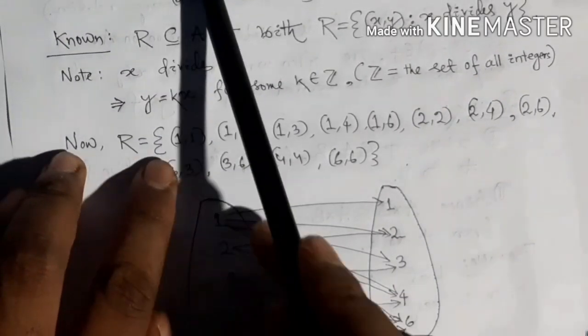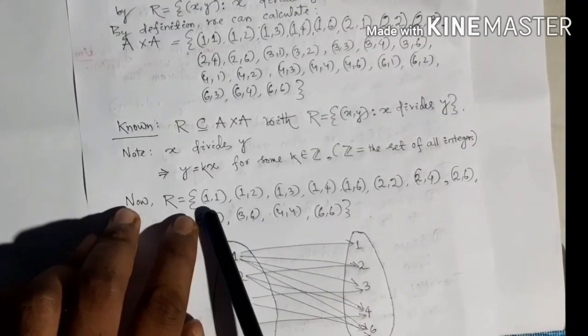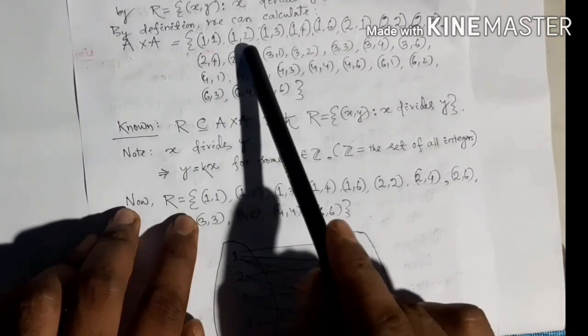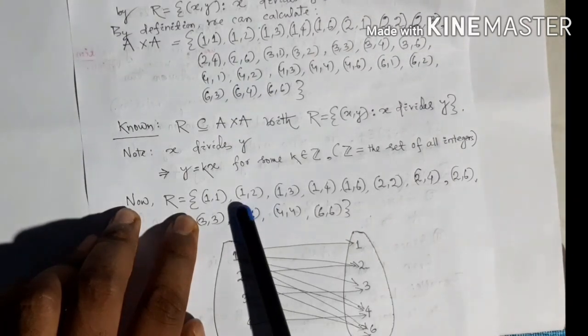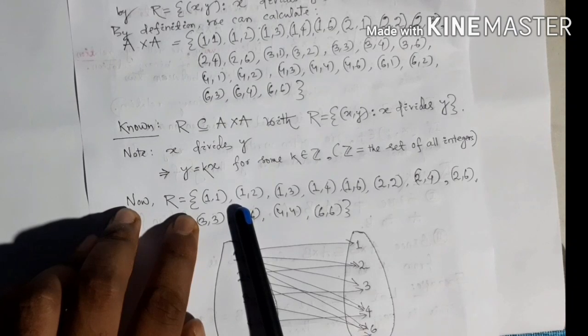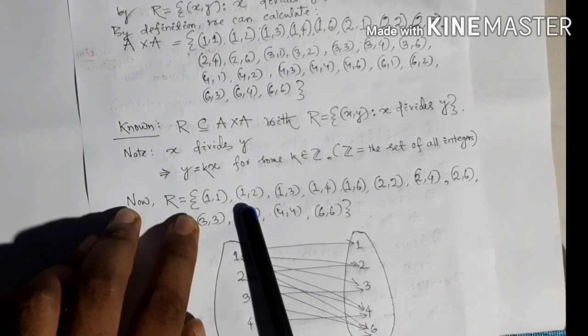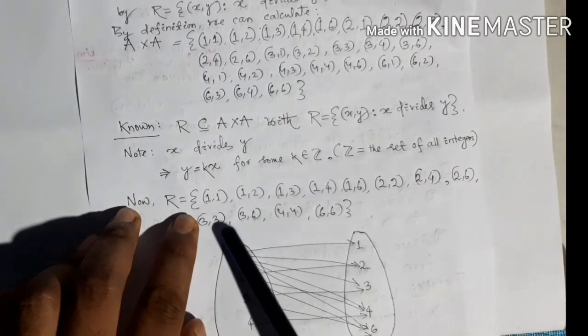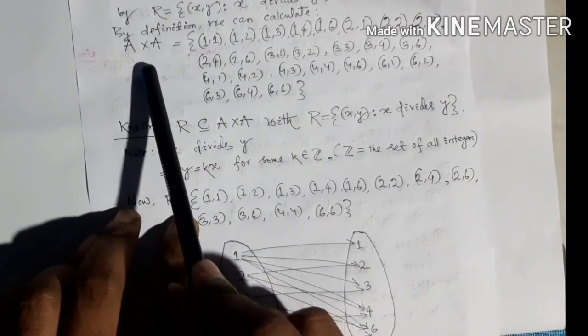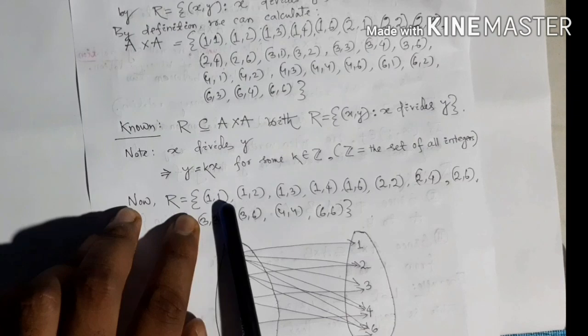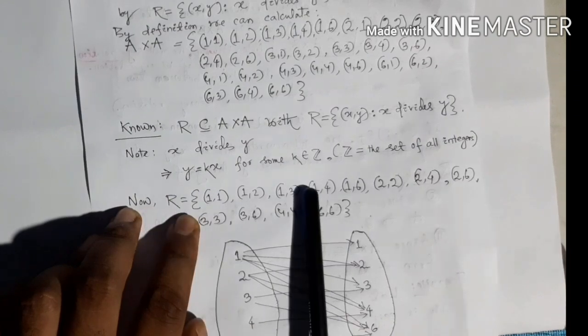1 divides 1, right? So (1, 1) has to be inside R. 1 divides 2, because the first component divides the second component. I will collect all the elements from A cross A, and they will be elements of R only when the first component divides the second component.